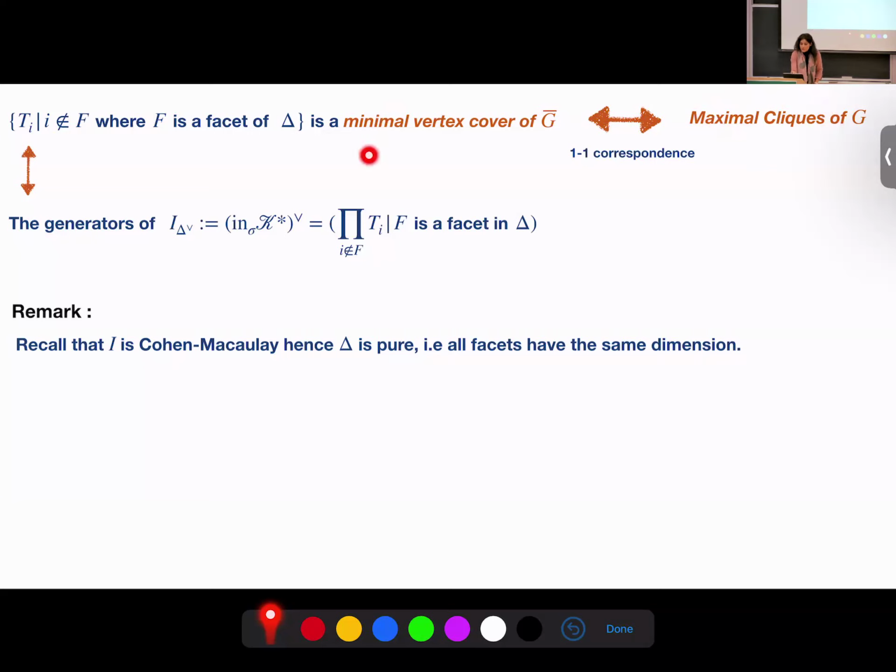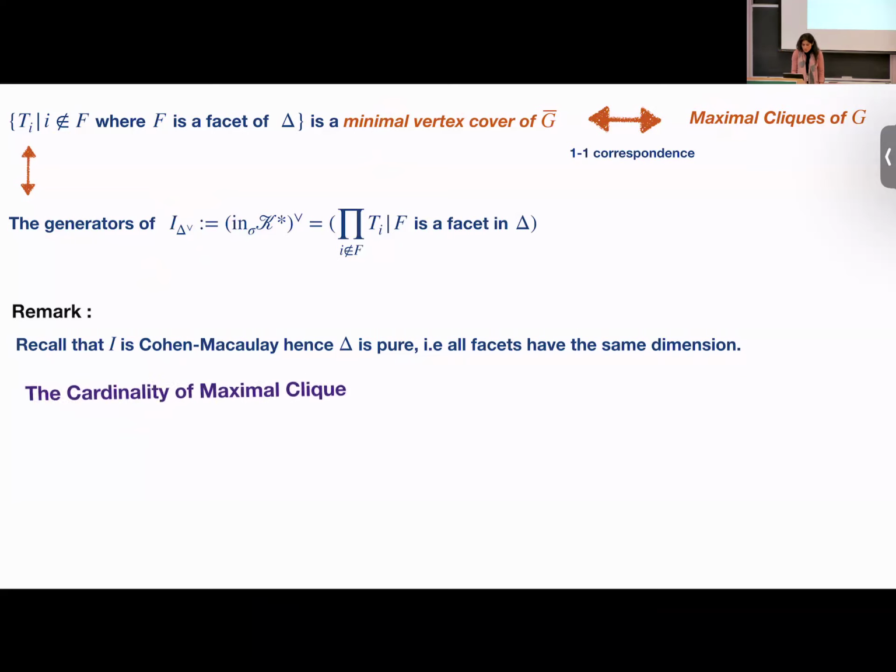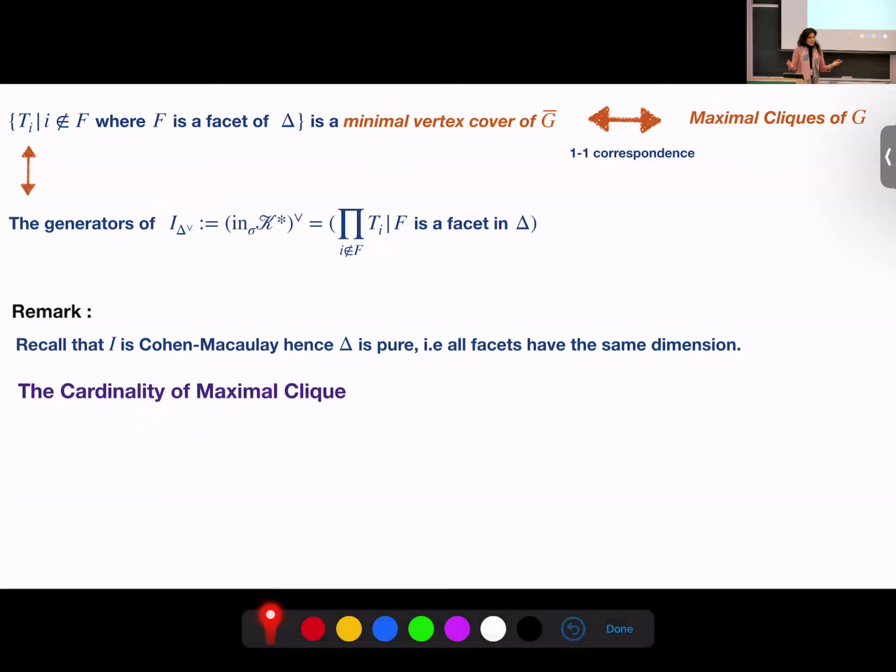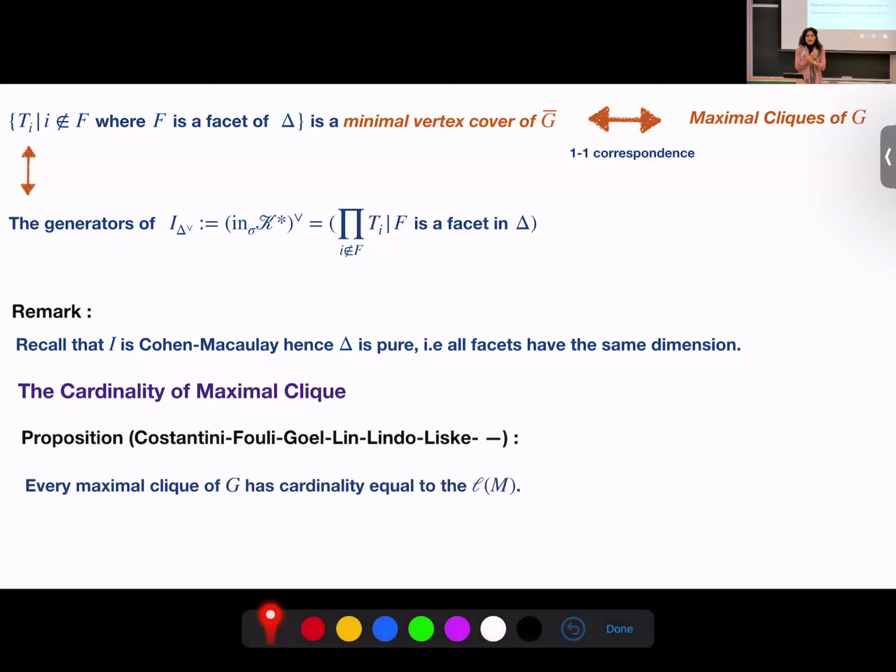What does it mean? All of the minimal vertex covers have the same cardinality. And what does it mean? It means that the Alexander dual is generated in a single degree. So all of them have the same degree. So what is this cardinality? What is the degree of generators of Alexander dual? This is the same question. So it is another result. It is nothing else than the analytic spread. So they are generated in the degree of the analytic spread, or it is the cardinality of the maximal clique.